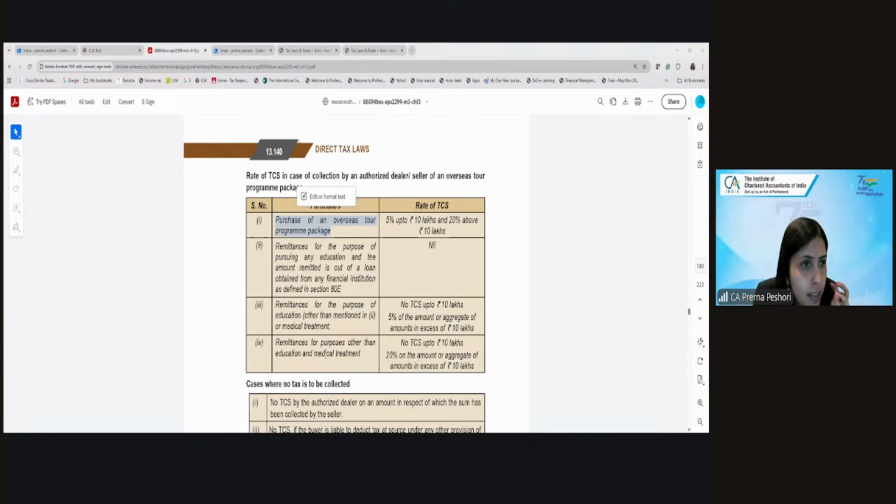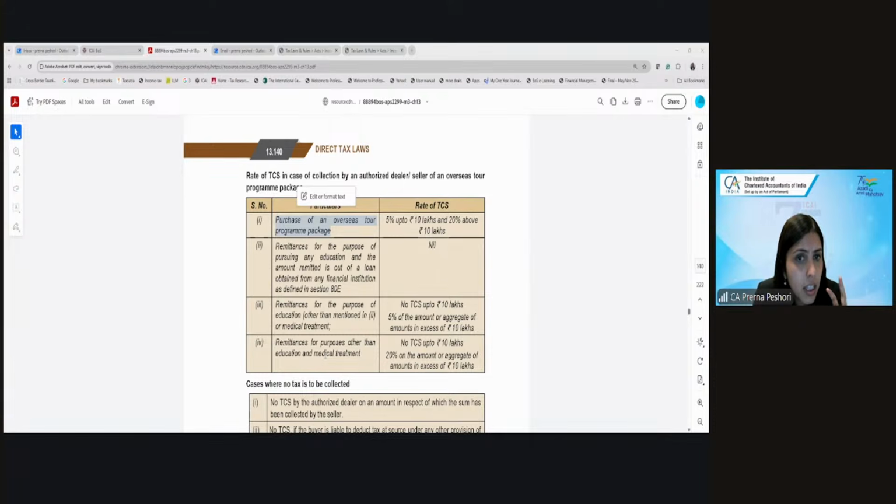So in case of overseas tour program package, it will be 5% of the amount which is up till 10 lakh. And if the amount is more than 10 lakh, then in that particular case, it will be 20%.